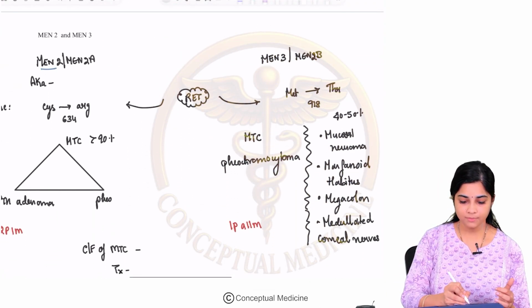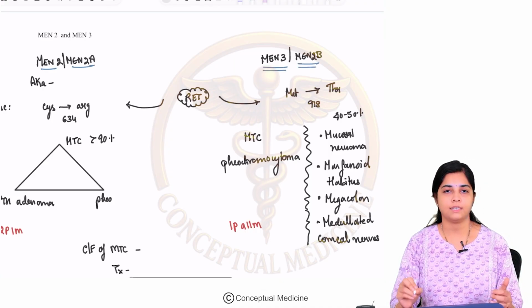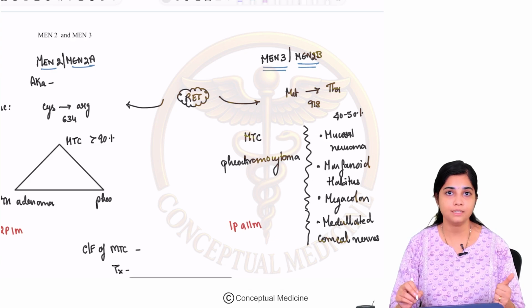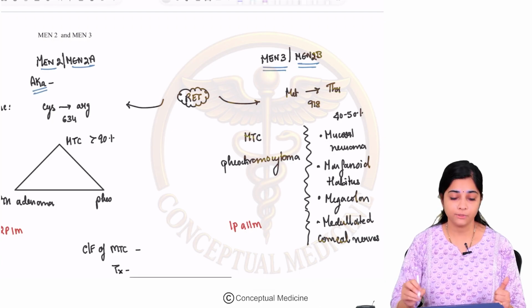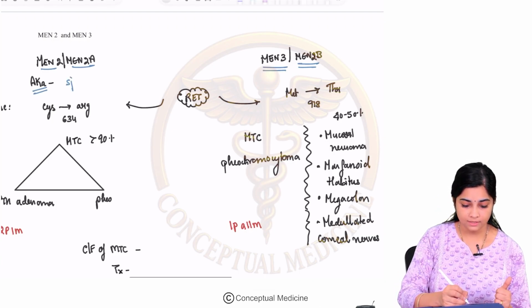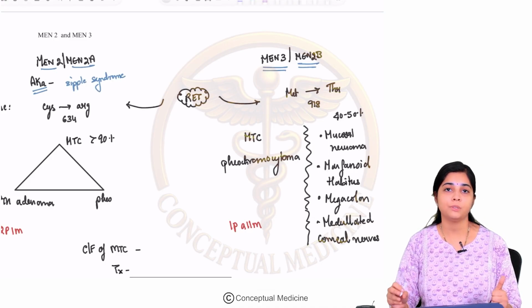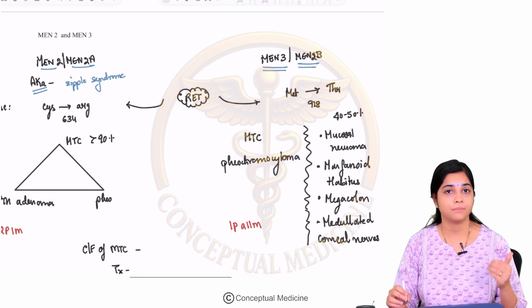MEN2 syndrome is nothing but your MEN2A. MEN2B is also called as your MEN3 syndrome. So what is the other name for MEN2 or MEN2A? It is also called as Sipple syndrome. So MEN2 or MEN2A is also called as Sipple syndrome, and MEN2B is also known as MEN3.